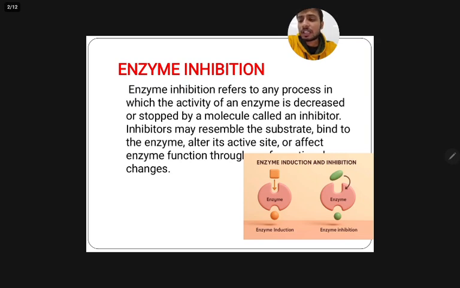Inhibition. Enzymes are biological catalysts that speed up chemical reactions in living cells. Enzyme inhibition refers to any process in which the activity of an enzyme is decreased or completely stopped by another molecule called an inhibitor. This inhibitor can resemble the substrate, can bind at the active site, or can bind at some other site on the enzyme and change its shape, which in turn affects how well the enzyme works.